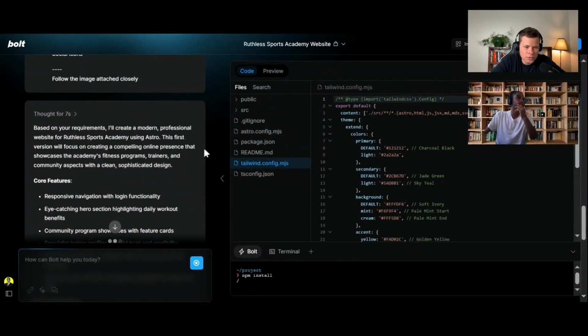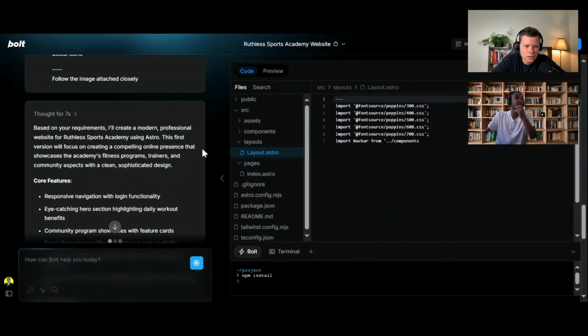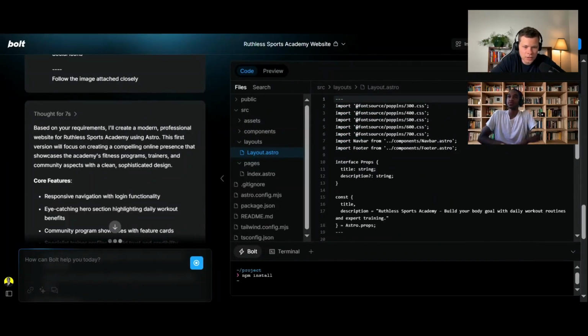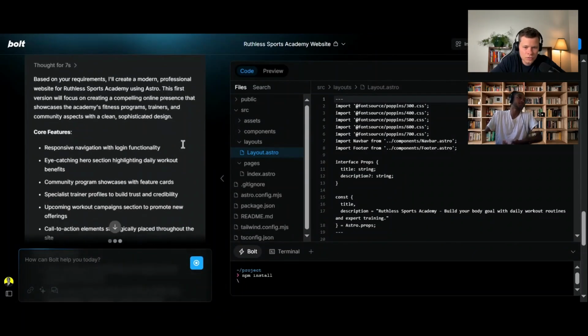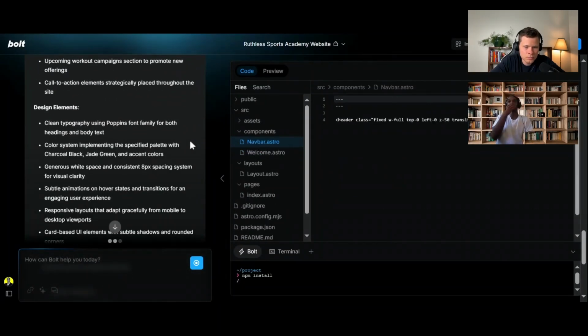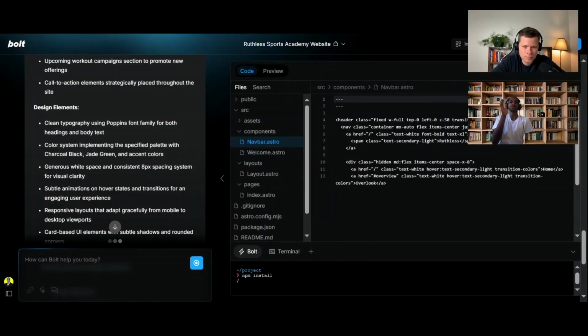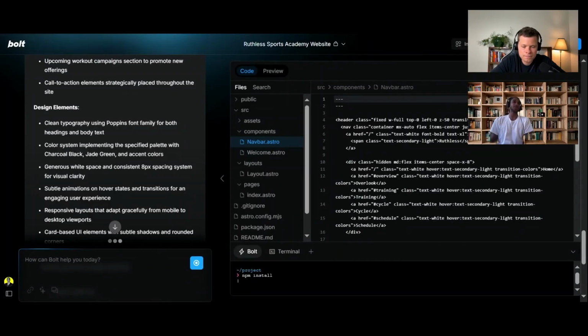Yeah, I think that was good to see, because if somebody started building it out and didn't put that up front, it's going to be a total headache for me, right? That would be a nightmare to get up and running. We didn't even attach the image, but I have no doubt, because of Bolt's recent update, the UIs that are coming out generally tend to look good. So let's see what it comes up with for us in this instance.